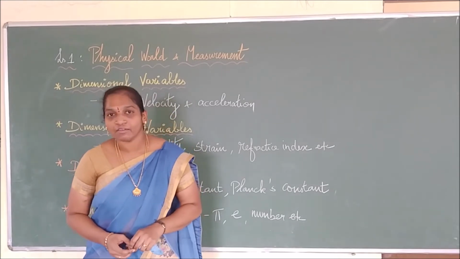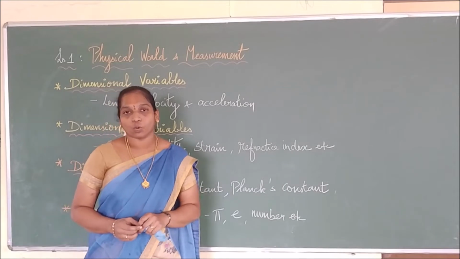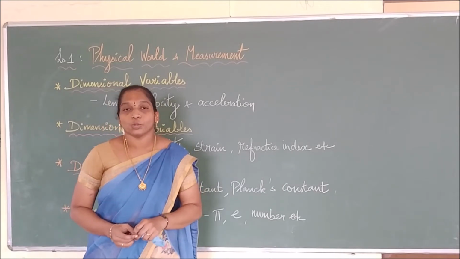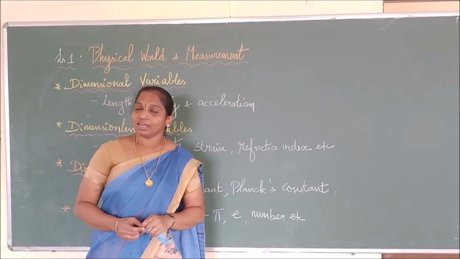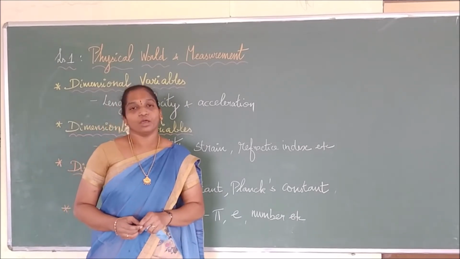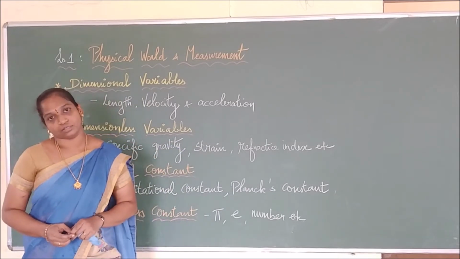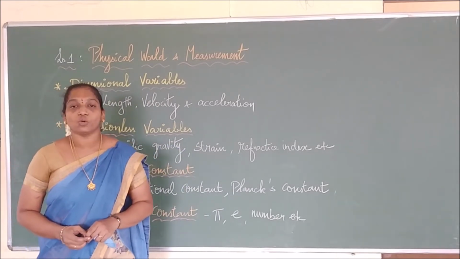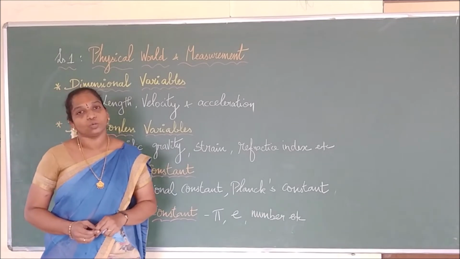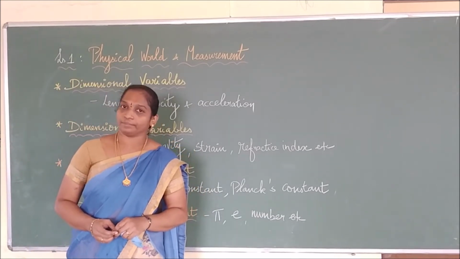So if I say the word dimensions, you have to remember immediately about what? The square bracket. Without the square bracket, if we write any dimensional values, it is not in the right manner. Now we are going to study dimensional analysis in detail. Usually, physical quantities are divided into two kinds. One is a variable quantity, another one is a constant quantity.